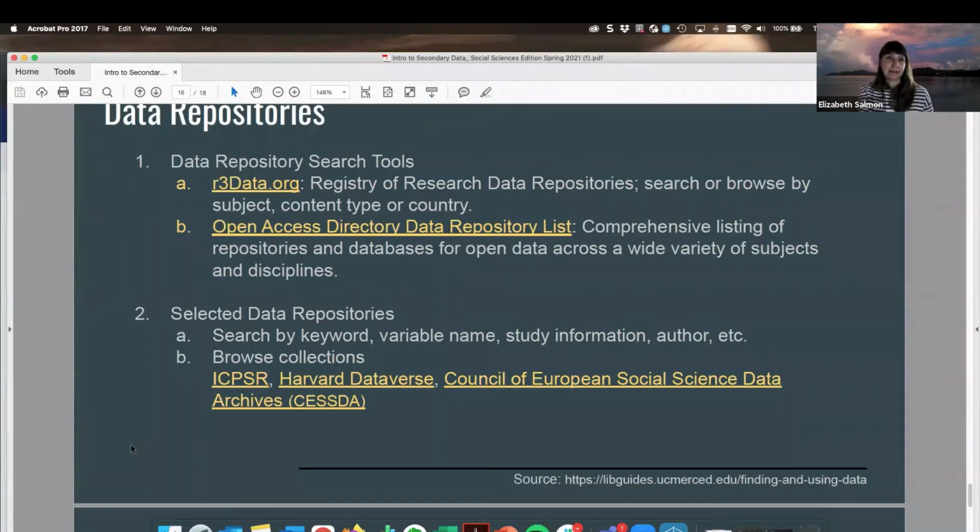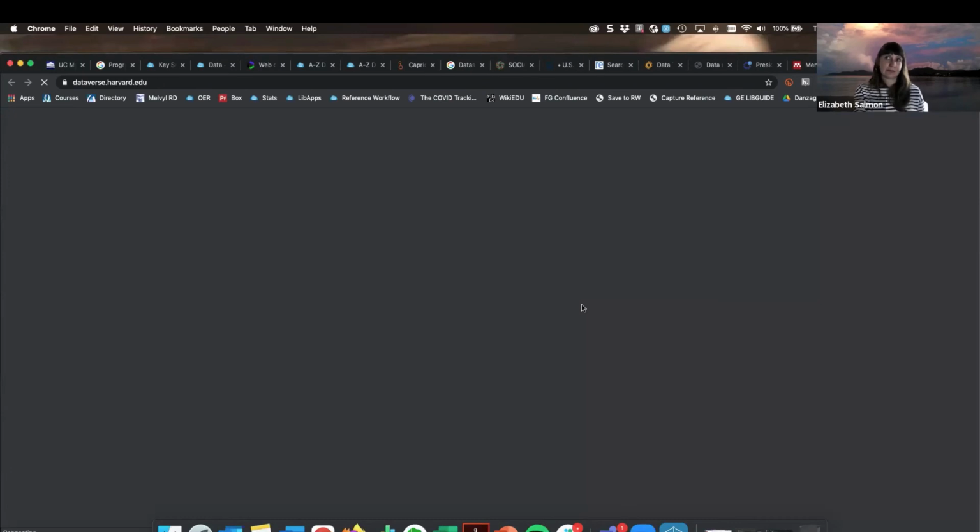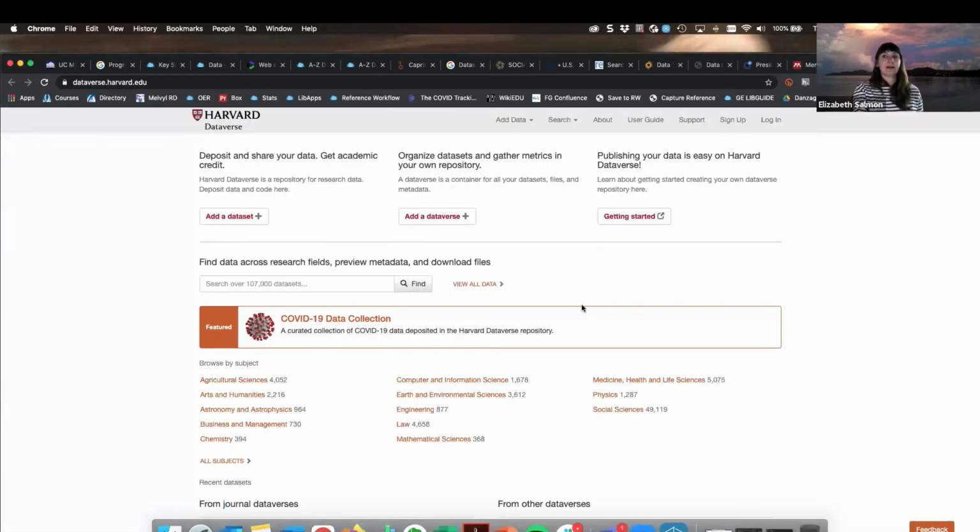The next data repository that I wanted to highlight is the Harvard Dataverse. This is the institutional repository associated with Harvard, but it also has a much broader data collection. I did not explain that very well. This contains data collections that are well beyond Harvard.